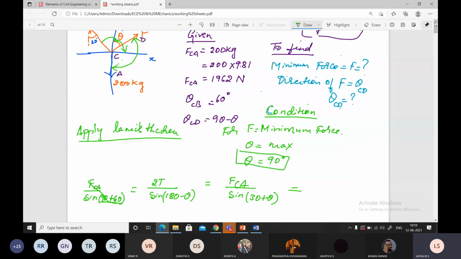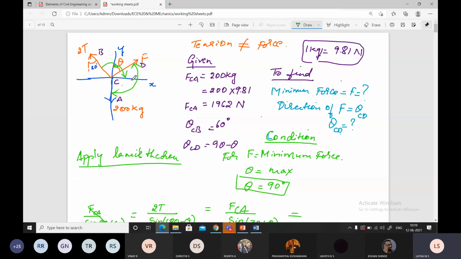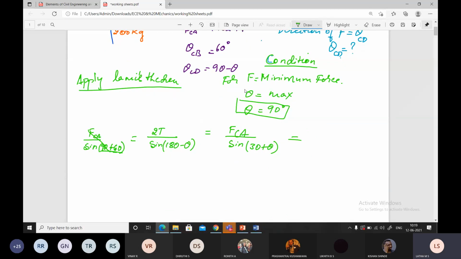Now the last force. What is the last force? F. F's opposite angle is 60 plus 90. So F divided by sine 90 plus 60. Okay, correct. Very good. Now calculate the answers. You have the values here, you can calculate. At first, 2t by sine